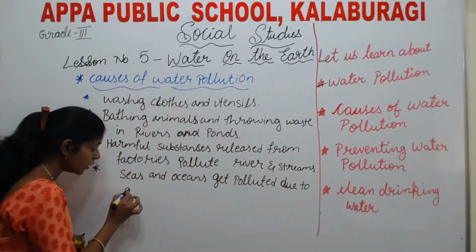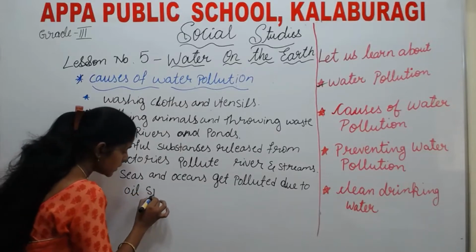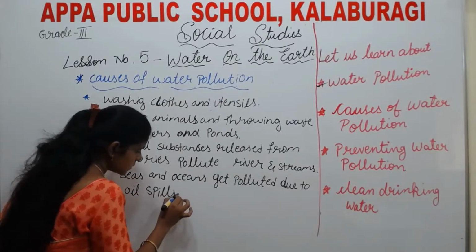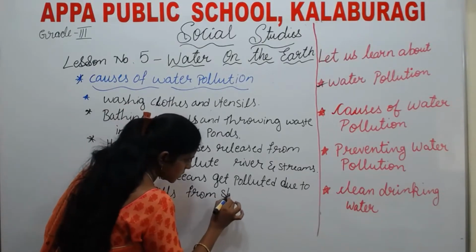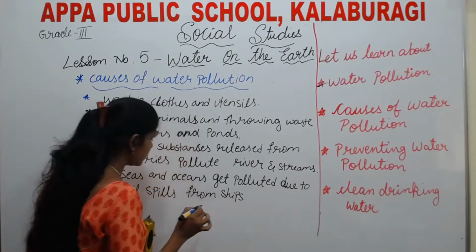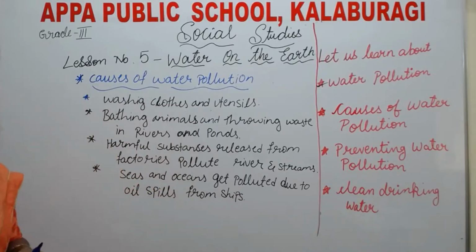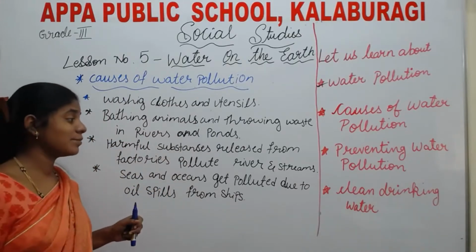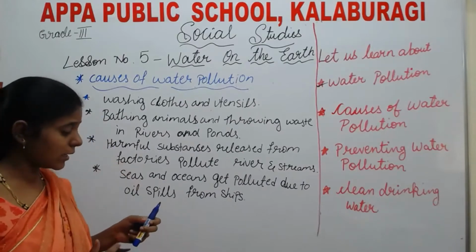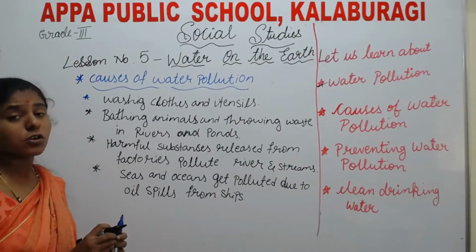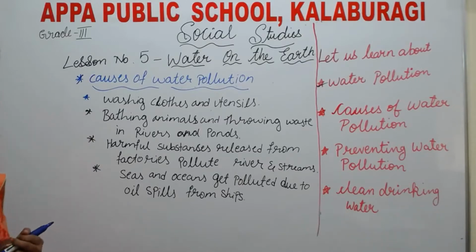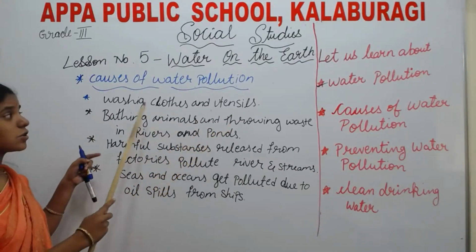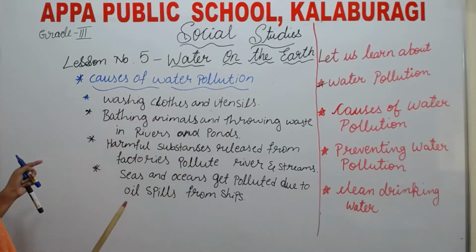Due to oil spills from ships. These are the causes of water pollution, and throwing dead animals and waste in rivers is also a cause of water pollution. See, washing clothes and utensils is also a cause of water pollution.